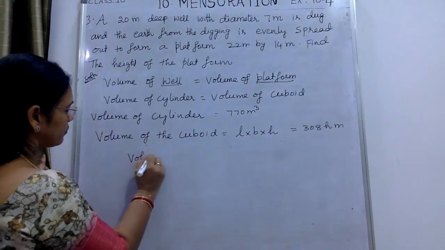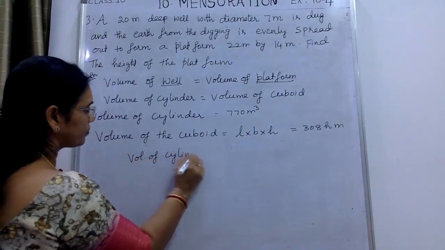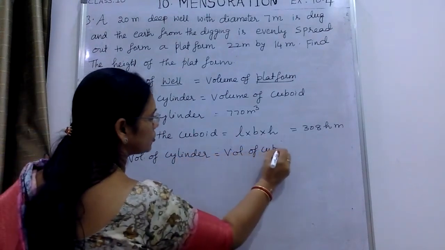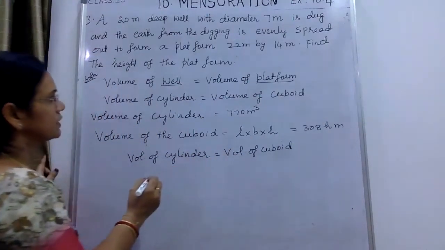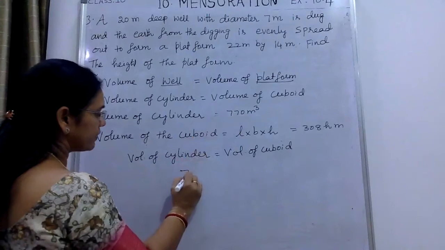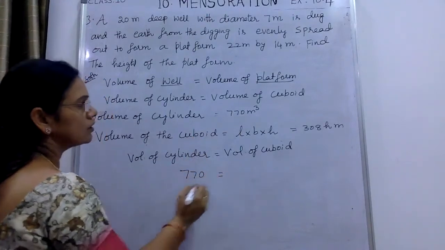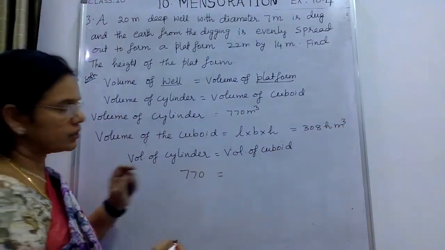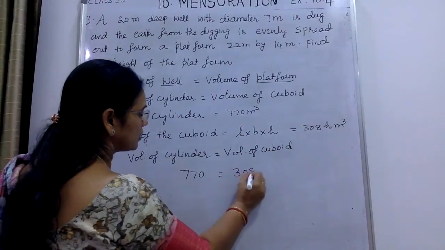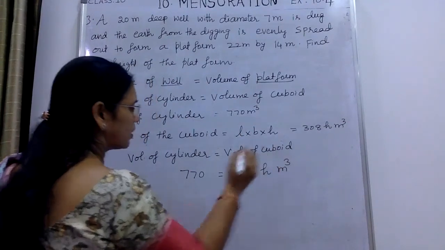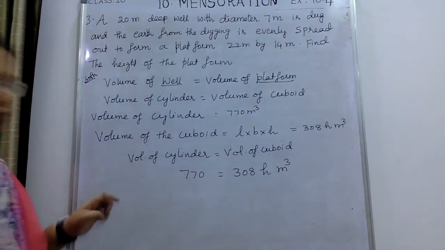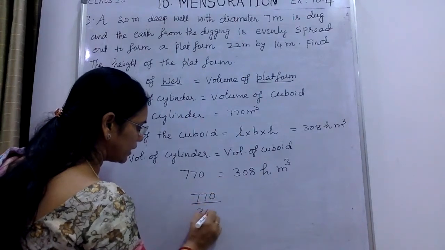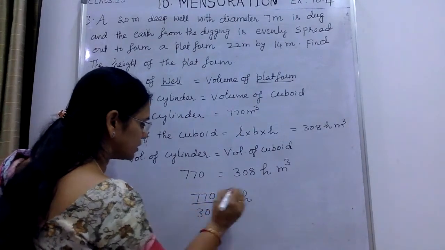Volume of cylinder is equal to volume of cuboid. What is the volume of the cylinder? 770 meter cube. And the volume of the cuboid is 308 into H meter cube. So to find out the height of the platform, send 308 to this side. 770 by 308 is equal to H.